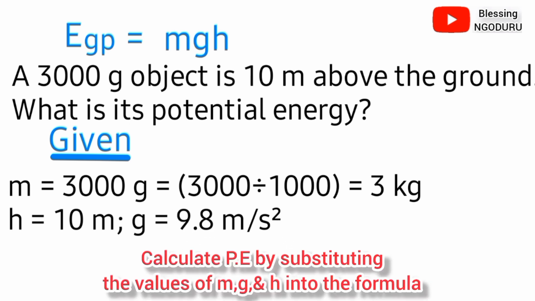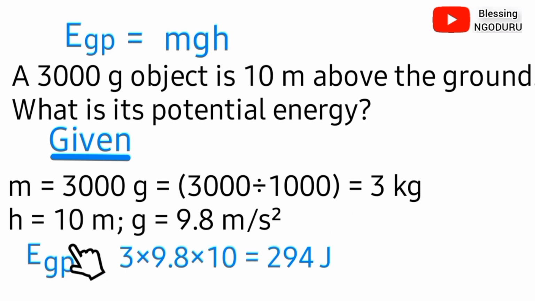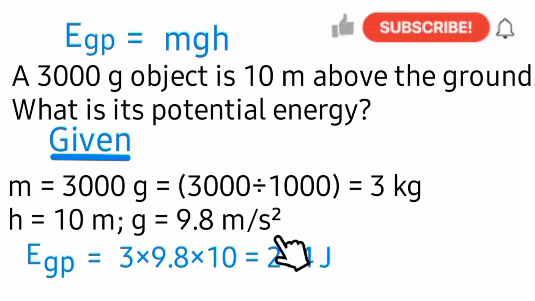Now we'll calculate our potential energy by substituting all these values into our formula. So potential energy equals the mass of the object, which is 3 kg, multiplied by acceleration due to gravity, that is 9.8, multiplied by the height of the object, that is 10. 3 times 9.8 times 10 gives 294 joules. So the potential energy of the object is 294 joules.